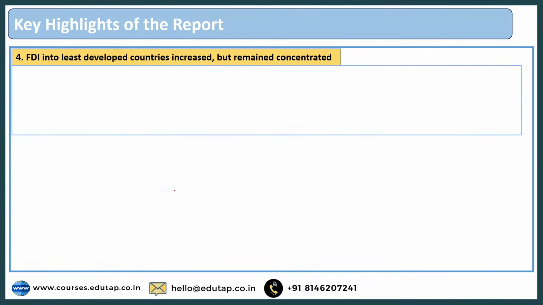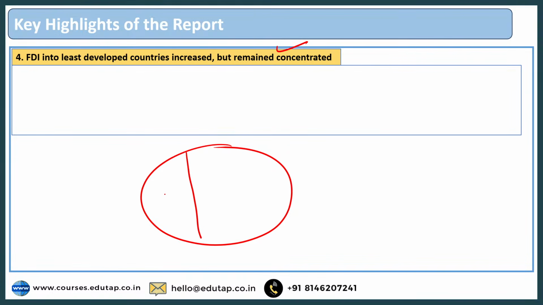Now point number 4. Point number 4 says that FDI into least developed countries has increased but again remained concentrated. So you can see two things over here. First of all, in one way you can divide into Europe, Asia, and Africa primarily, right? If you are able to divide into these segments. Now if you open Africa also, if you subdivide Africa, here also you will see some sort of concentration or unevenness with respect to growth, right?